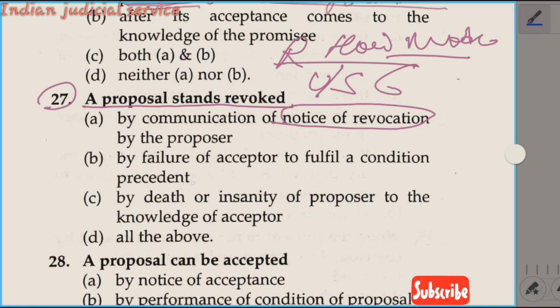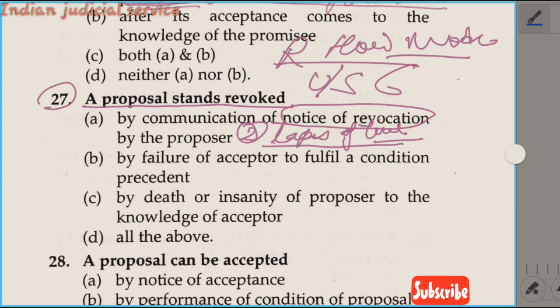The second condition is not described in the question, so I write it here: the lapse of time. This is a very important line: lapse of time prescribed in such proposal for the acceptance.